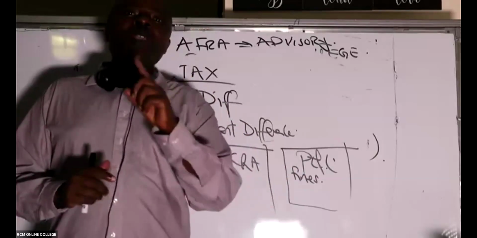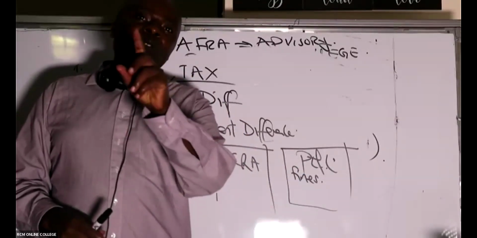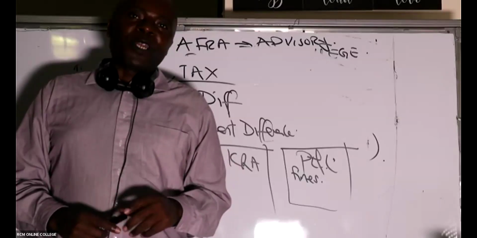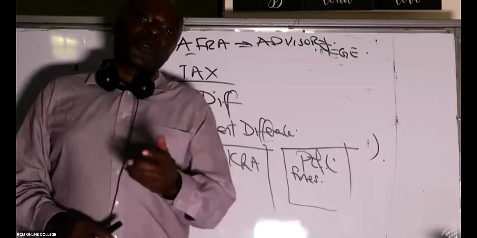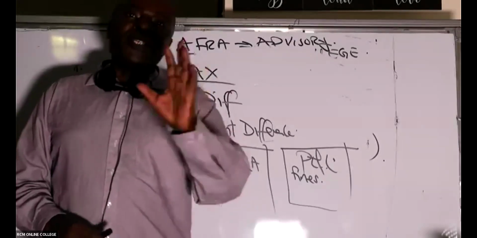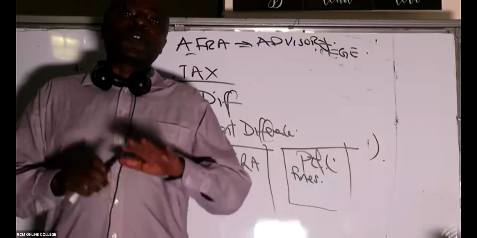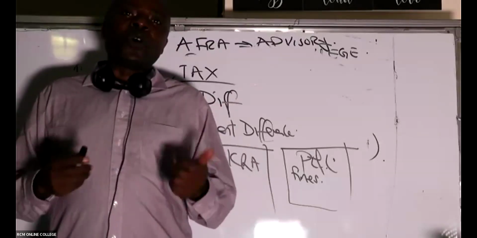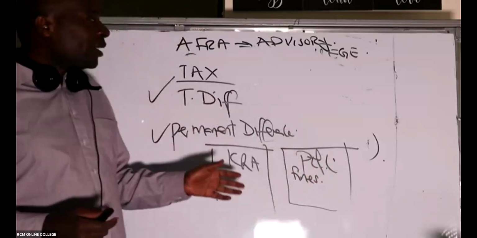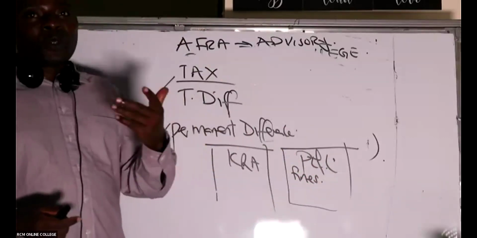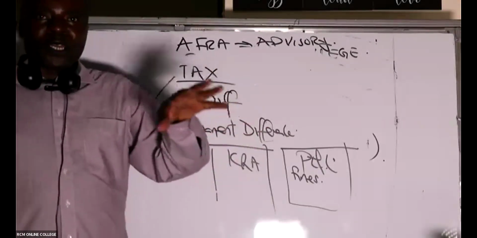There is not a single day in future that the taxman will come and say, let's allow those fines. Another example is donations to non-registered charitable organizations. You just go and make a donation like that, and the taxman will never allow that in future. So automatically that difference is what we call the permanent difference. You're going to see the impact on our deferred tax, which will not be there. But for now, I'm just giving you an overview.